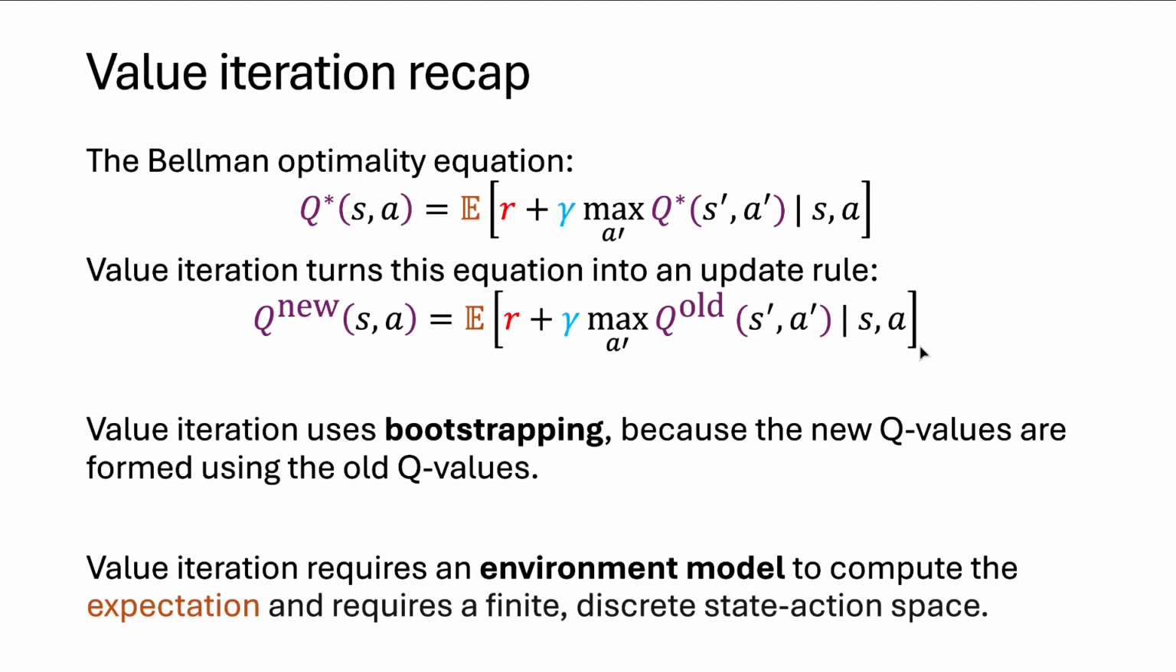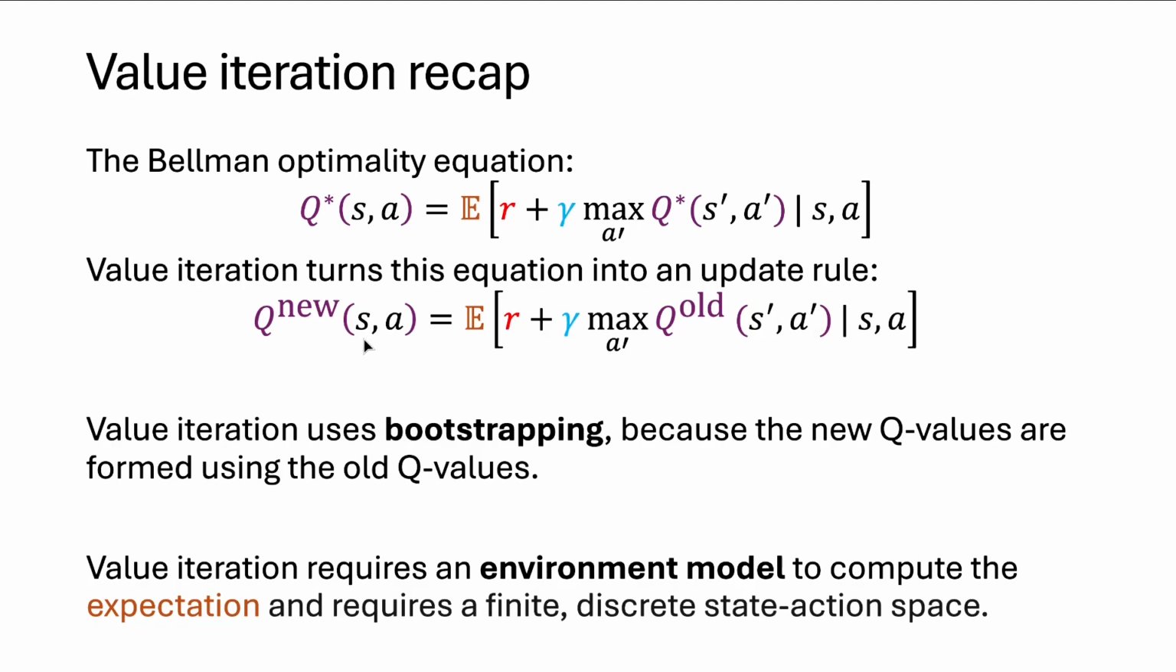Why? Because when I condition on state action pairs, I take an expectation over all transitions from that state action pair. And so I need an environment model so I can say what the probability of any transition into a new reward, next state pair is from any state action pair.